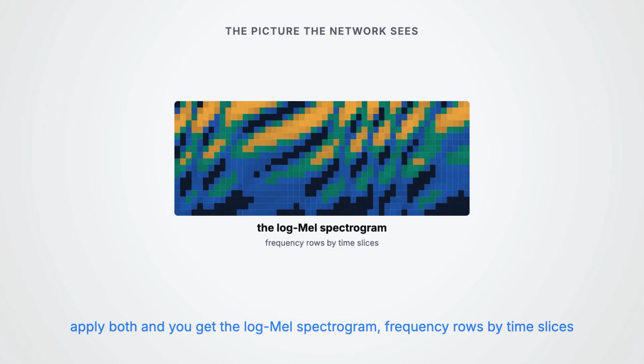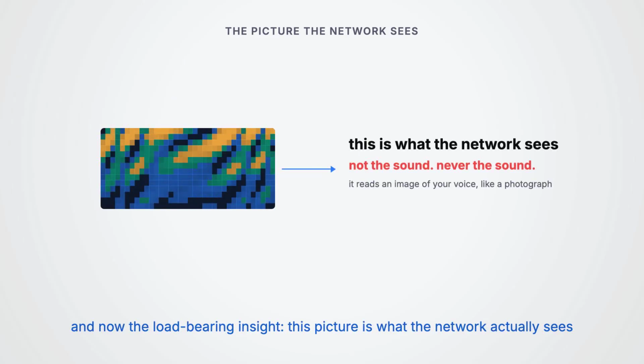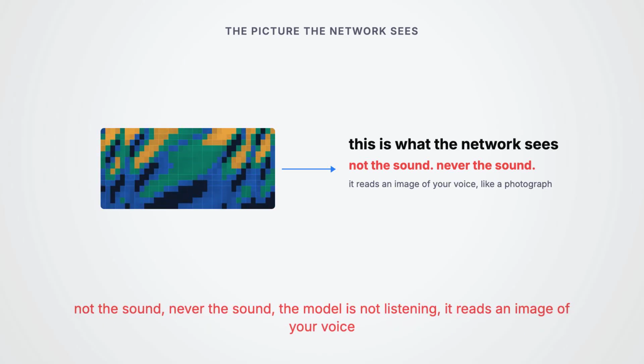And now the load-bearing insight of this entire video. This picture is what the neural network actually sees, not the sound. Never the sound. The model is not listening at all. It is reading an image of your voice, the way you would read a photograph.